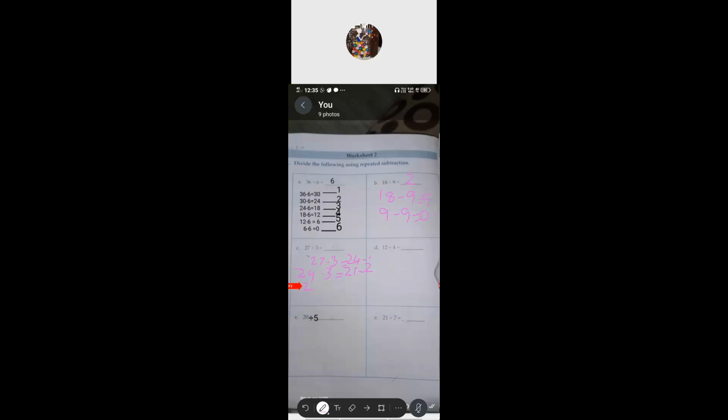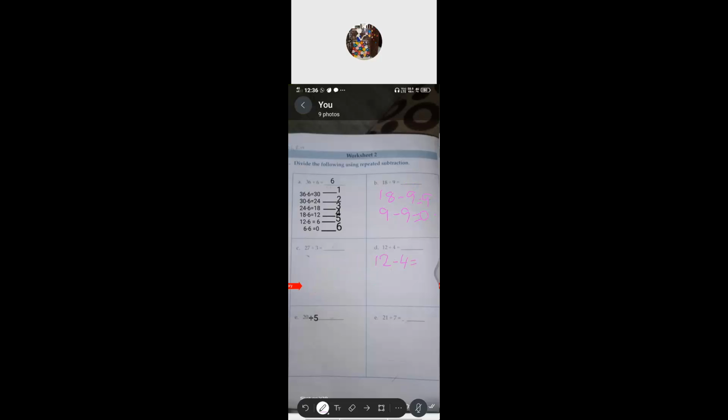12 divided by 4. The same method we have to follow. From the 12, take away 4.